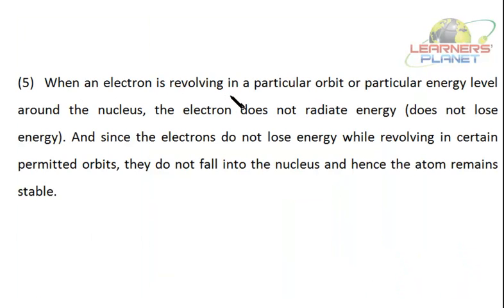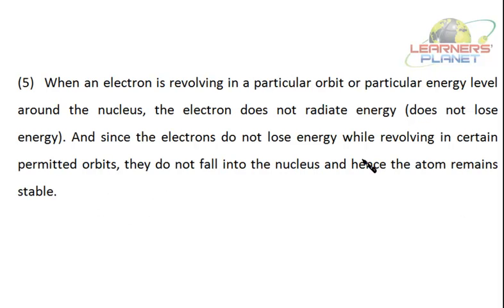When an electron is revolving in a particular orbit or particular energy level around the nucleus, the electron does not radiate energy. This is saying that as it is moving in a fixed energy level, it is not at all radiating energy. And since the electrons do not lose energy while revolving in certain permitted orbits, they do not fall into the nucleus, and hence the atom remains stable.